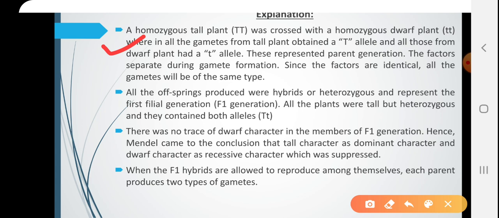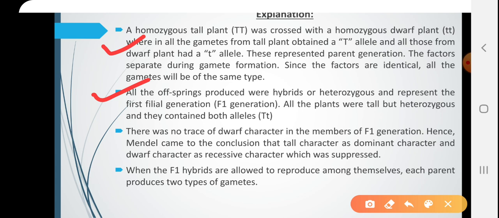The factors separate during gamete formation. Since the factors are identical, all the gametes will be of the same type. All the offspring produced were hybrids. So, capital T into small t will produce a hybrid called capital T small t. This is the genotype. It is a hybrid because both the genes are different, and it is also called heterozygous and represents the first filial generation. The hybrid which is got by two parents is called the F1 generation. All the plants were tall but heterozygous and they contained both alleles, capital T and small t.